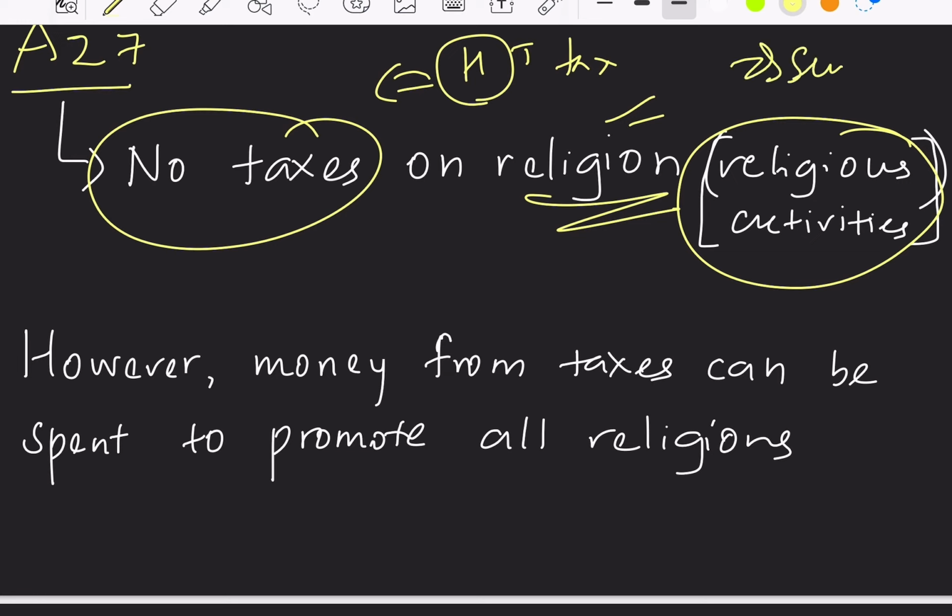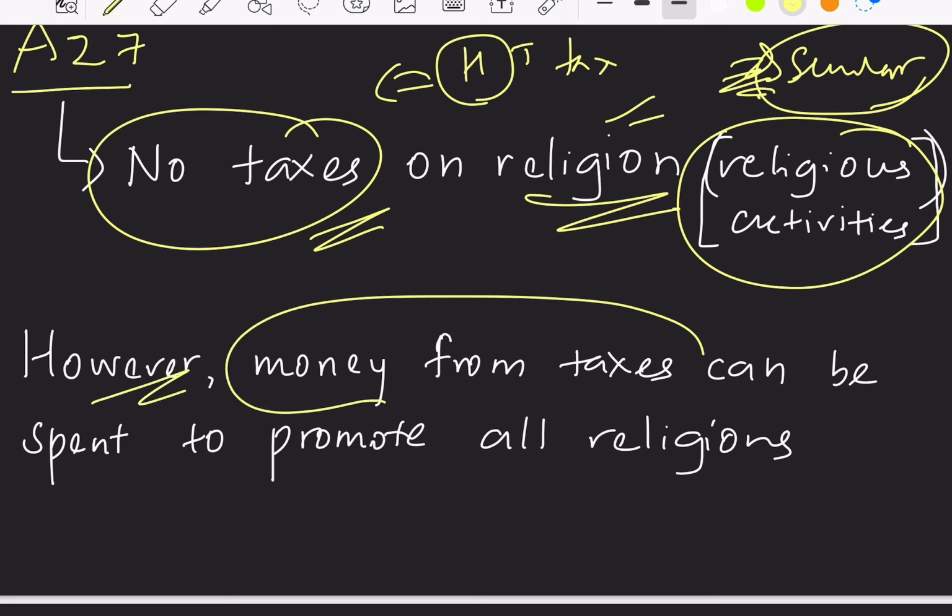Because we had already studied that while studying the preamble. We studied that India is a secular country. The meaning of secular is it is important to promote all the religions equally, and also at the same time it is important to respect all the religions equally, right? So in order to promote this principle of secularism, no taxes can be imposed on a particular religion. However, the money from the taxes can be spent to promote all religions. Here, once again, the key to be noted is all. That is, it is equally essential to promote all the religions. Hence, the money from the taxes can be used to promote all the religions.